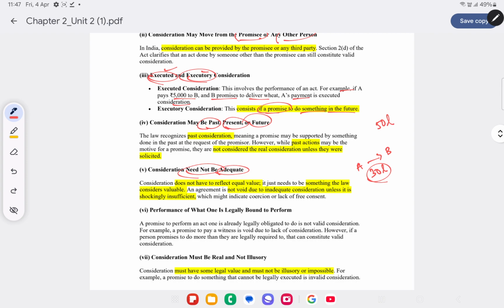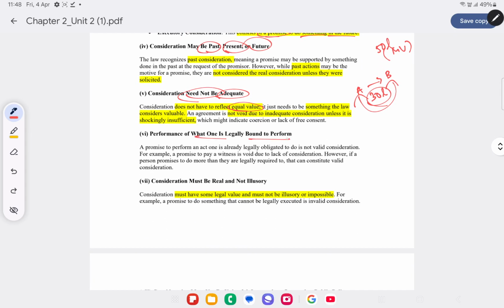So in this case, is it invalid just because the value is less than the market value? I mean, the sale value that A is offering to B is less than 50 lakh, which is the market value. Just because of that reason, this contract is not going to be invalid, because consideration need not be adequate. It can be inadequate as well, because it's decided based on mutual consent between both the parties. So it need not reflect the equal value. It can be less than adequate value. Generally, it means it can be less than market value as well.